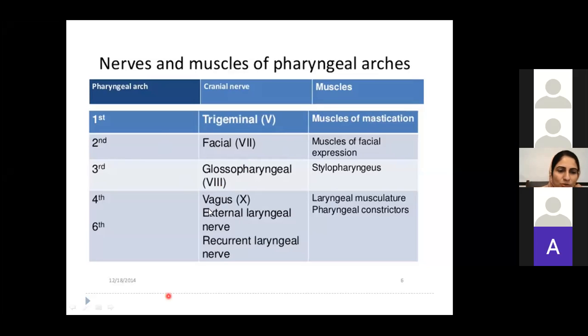Maria, there is no reason why it degenerates or why it does not develop. So 5th pharyngeal arch does not develop. Okay, first, second, third, fourth होती है, फिर 5th डेवलप ही नहीं होती कि नीचे से 6th डेवलप हो जाती है. तो 5th यूं समझ लें कि डीजनरेट हो जाती है या डिसअपीयर हो जाती है. So there is no 5th pharyngeal arch. That's why there is no derivative of the 5th pharyngeal arch. Similarly, there is no nerve of the 5th pharyngeal arch. Is it clear?